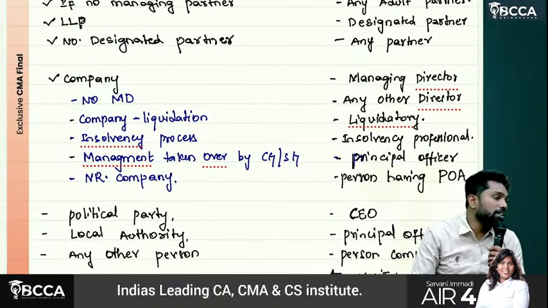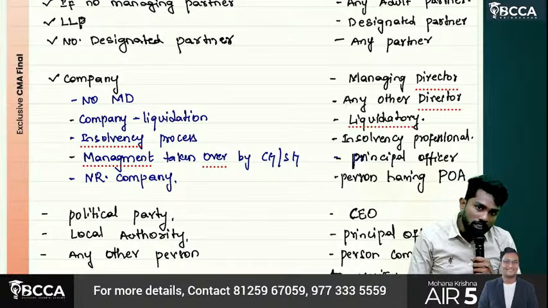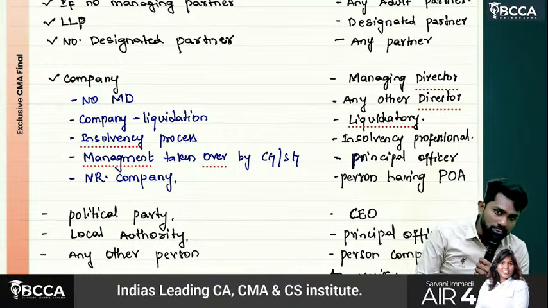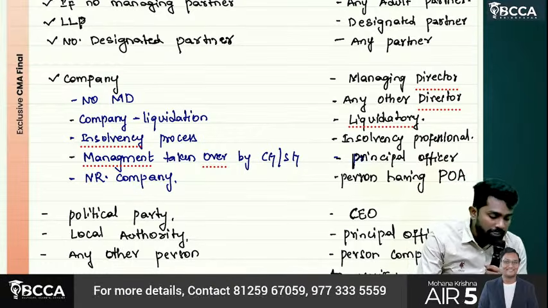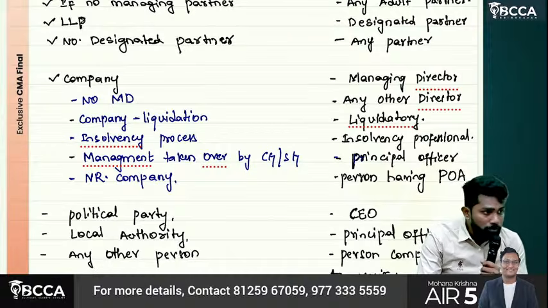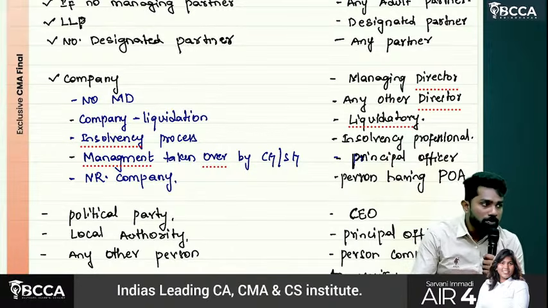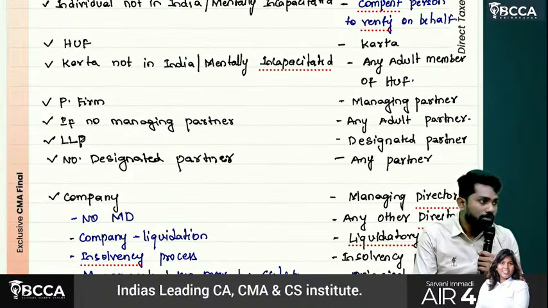Political party, who has to sign, sir? CEO. Local authority, principal officer. Company in liquidation, liquidator. Company in insolvency, insolvency professional. Management taken over by the central or state government, principal officer appointed by the central or state government. If it is a non-resident company, power of attorney.